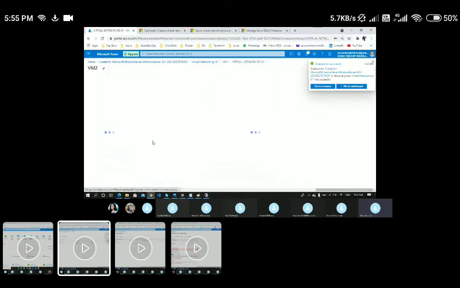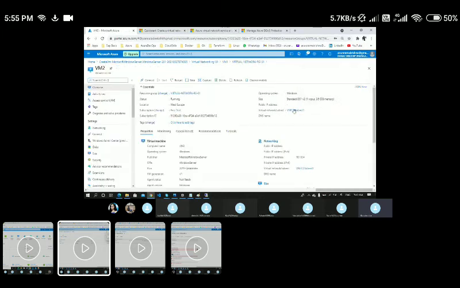So here is my VM2, and for the VM2 I do not have any public IP to connect to it. So if I wanted to connect to this particular VM2 using my private IP from my local system, first I will try.